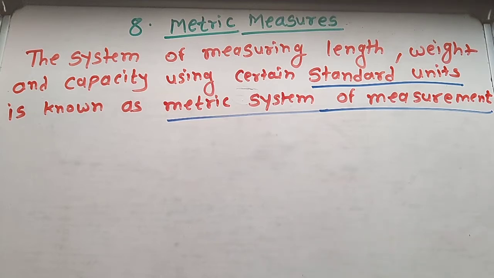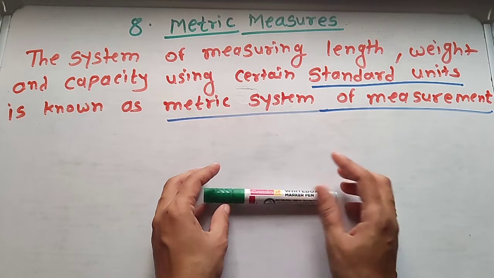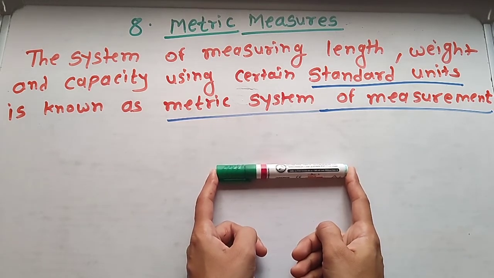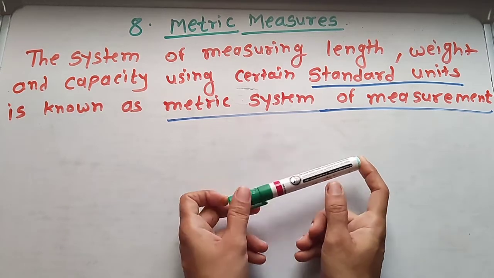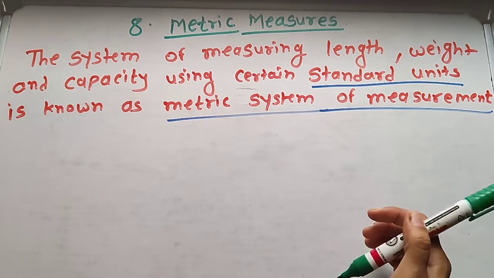Okay, so for length we use, length is a measurement of an object from end to end. Okay, suppose this is a pen. So what is the length of this pen? So we measure the object from end to end. This is called length, and we measure length using tools such as measuring tape and ruler.